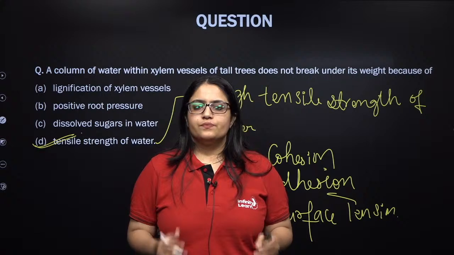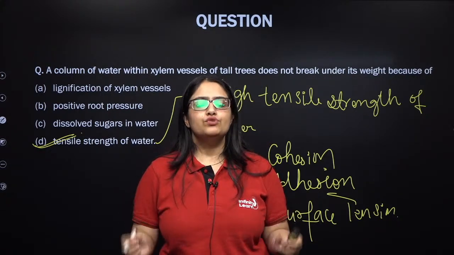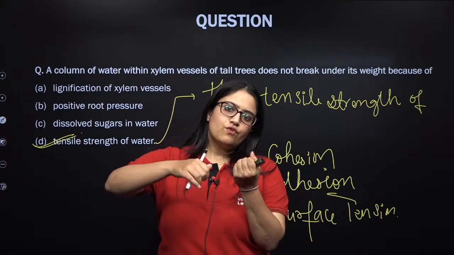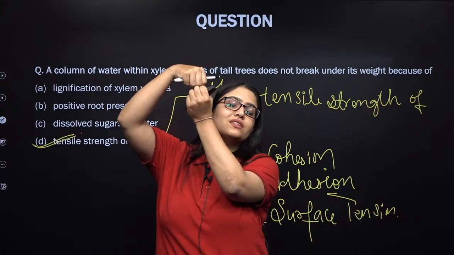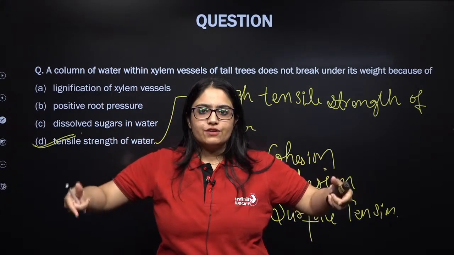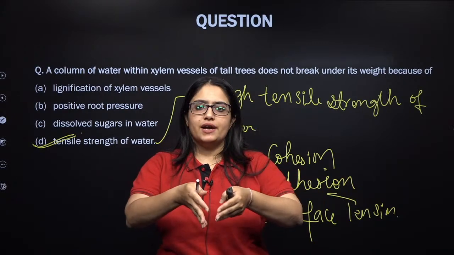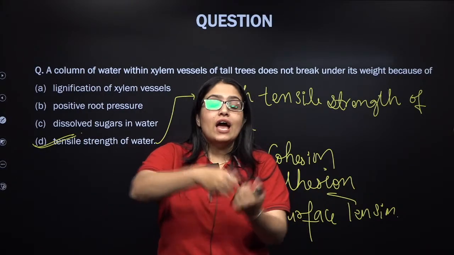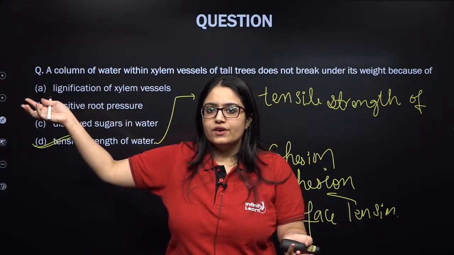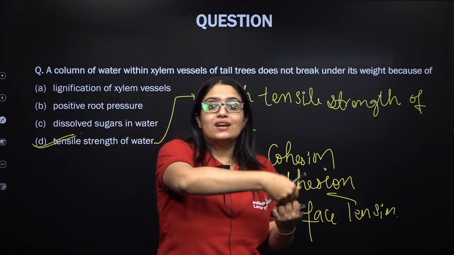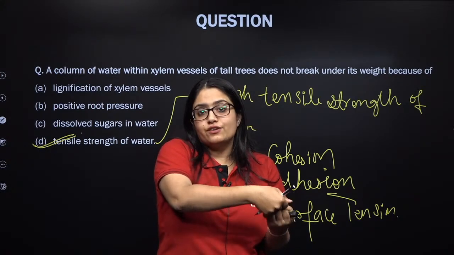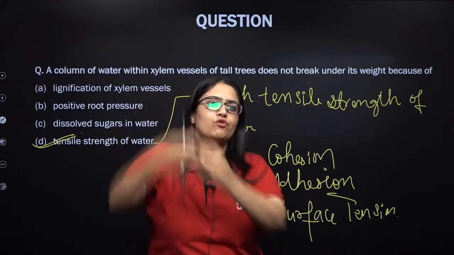See, listen, my lovely kids. Indrajit, cohesion is the mutual attractive force between two water molecules. So, one water molecule is pulling the other water molecule upward because there is an attraction force between them. Cohesion means attractive force between two molecules of the same kind, and water molecules are the same kind, right? Also remember, bring your chemistry knowledge: between two water molecules there is hydrogen bonding, right? So one water molecule is bonded to another water molecule with the help of hydrogen bonding. This acts as a mutual attractive force, cohesion, which pulls the water molecules upward.